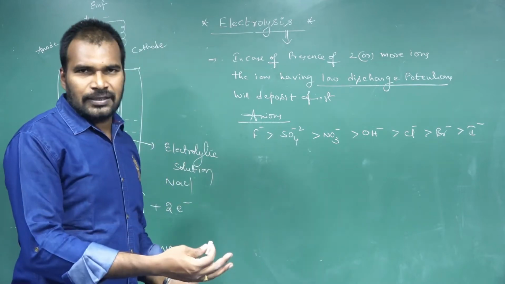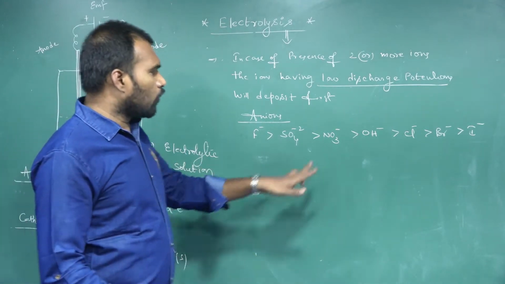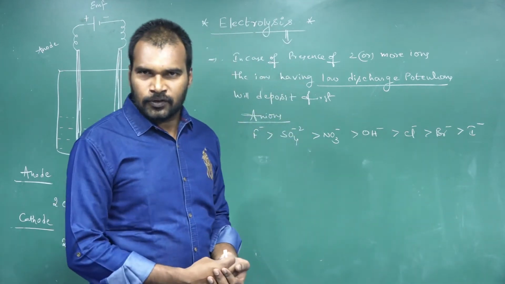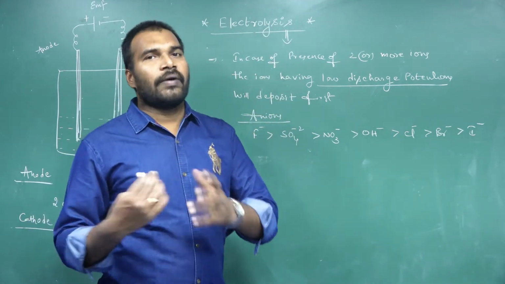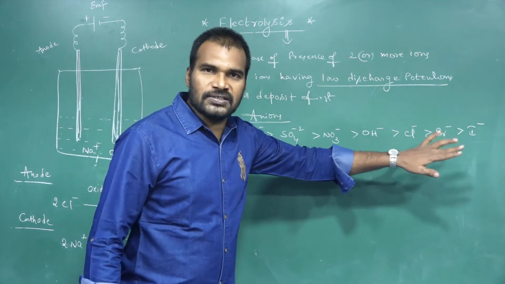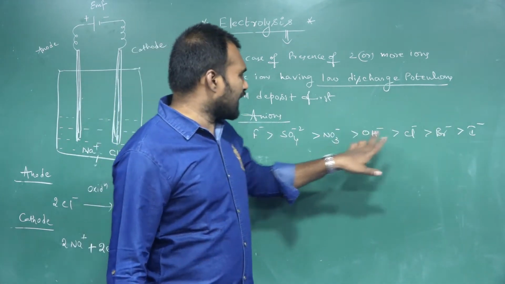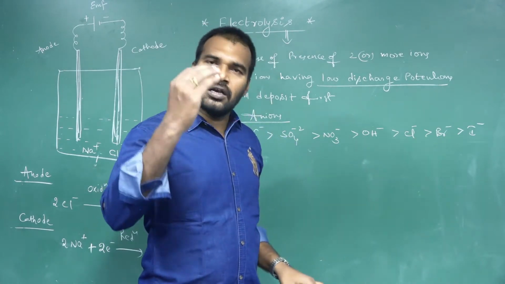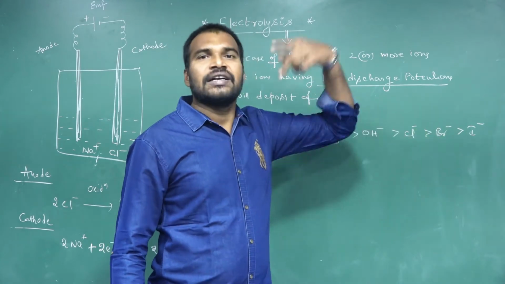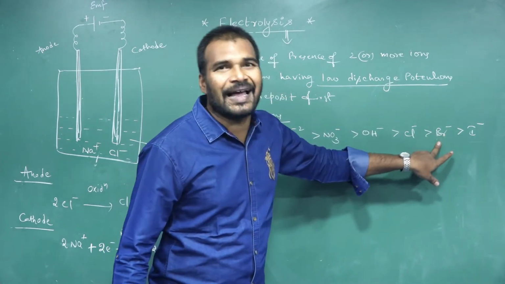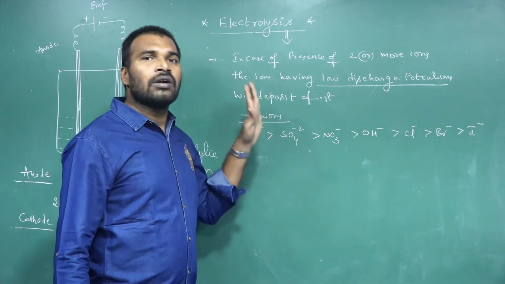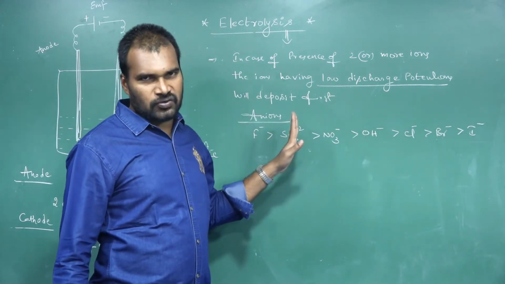So, for example, in an electrolytic solution, both nitrate ion and bromide ion are present. Which will deposit, nitrate or bromide? Of course, among nitrate and bromide, bromide has the lowest discharge potential. The ion having the lowest discharge potential will deposit first. So bromine gas will deposit at the electrode. This is the decreasing order of discharge potentials of anions.